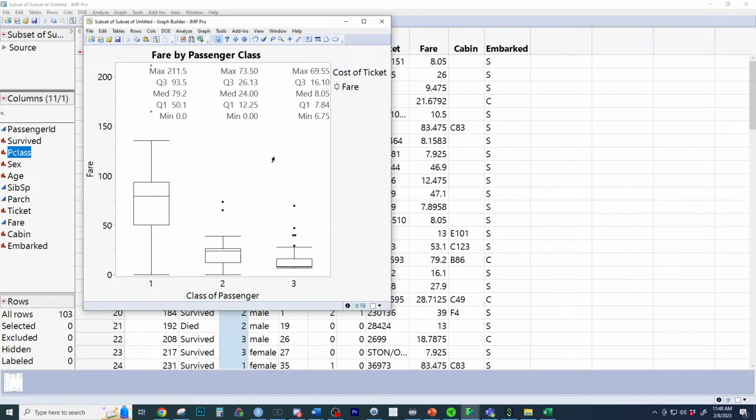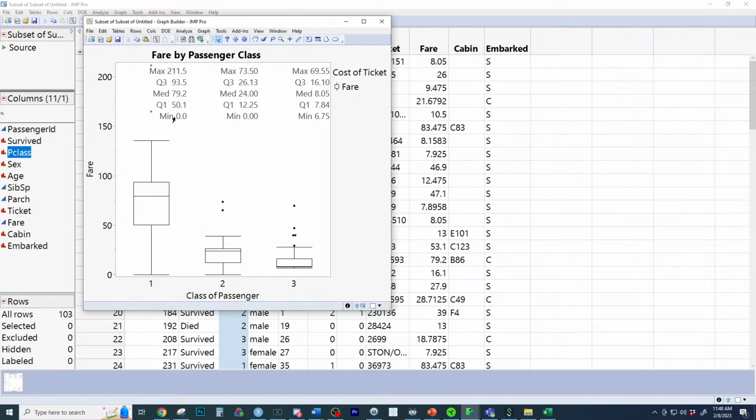I would have never guessed that. I had no idea about that. There were people in first class who paid nothing. The minimum price in third class was more than nothing. So there were people in first class who got on for free, and then there were people in third class who still had to pay a little bit of money.